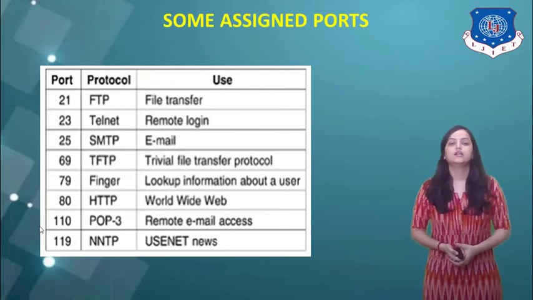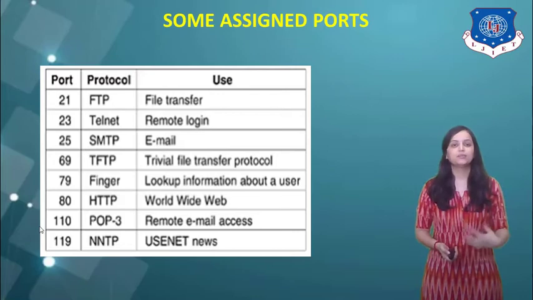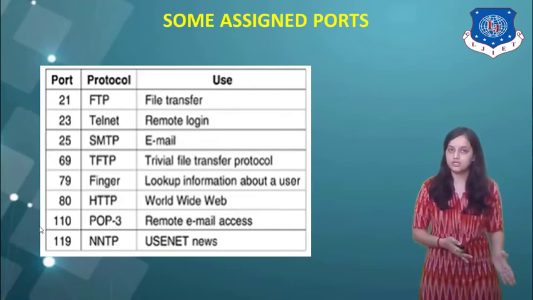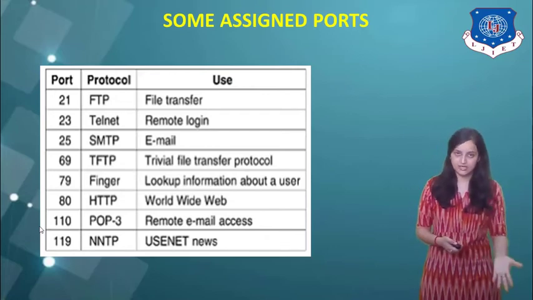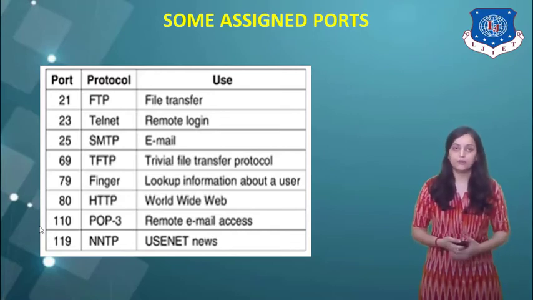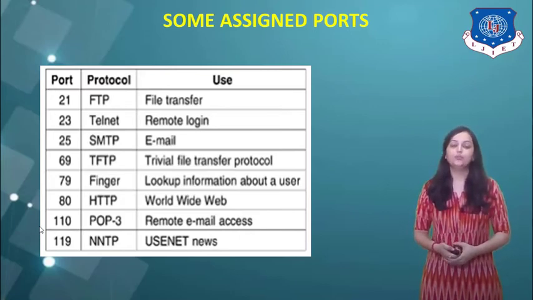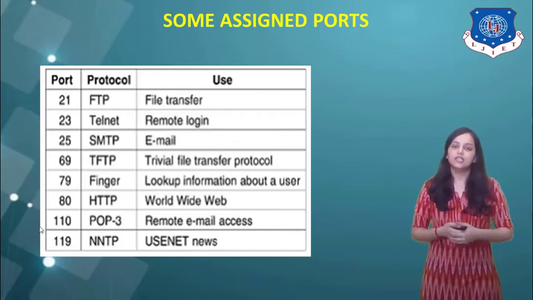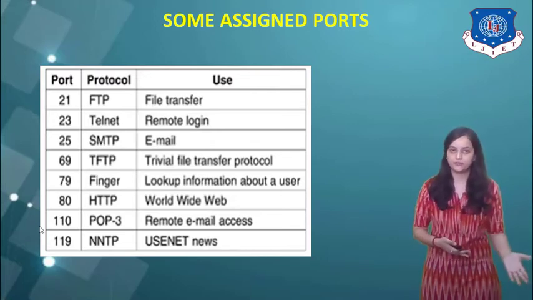Next is assigned ports for TCP. TCP operates on the principle of ports. That means some fixed ports are assigned to some particular protocols. Whenever some protocol is to be accessed, this port number is to be assigned at the network. Let us consider some basic ports that are assigned to particular protocols. Port number 21 is assigned to the protocol FTP, which stands for File Transfer Protocol. The use of FTP is to transfer files from source to destination.